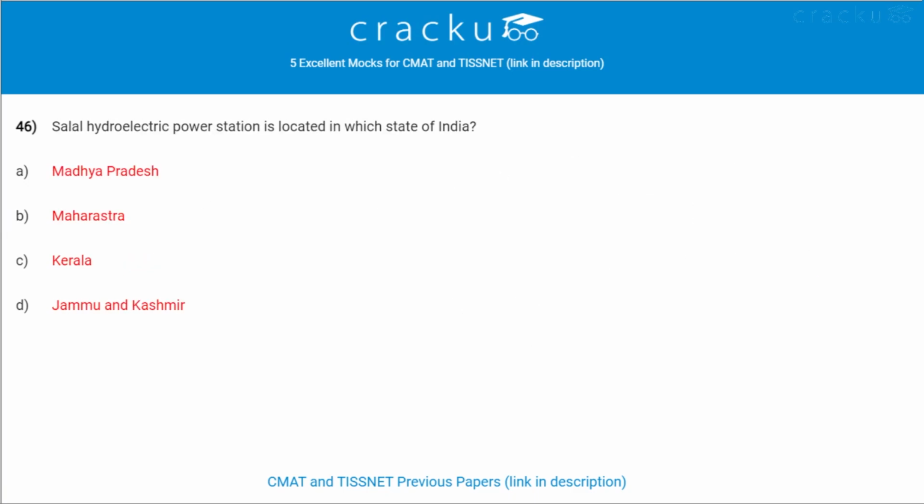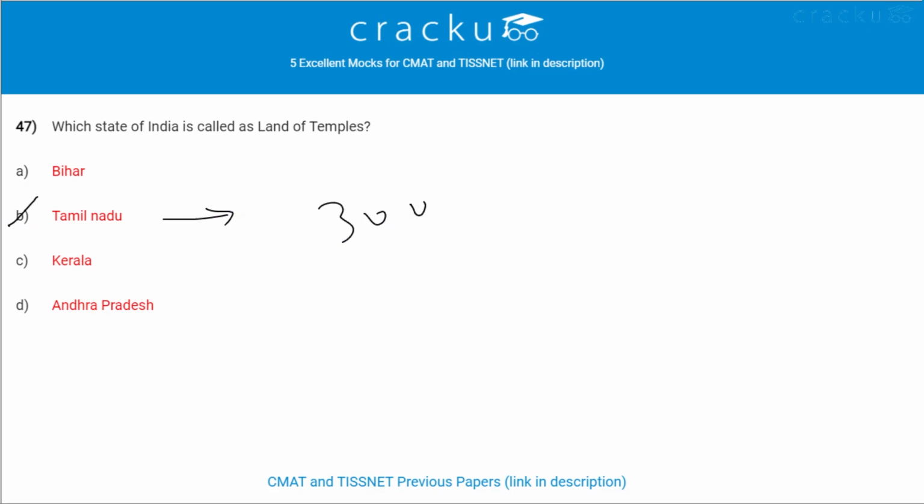Next question. Salal Hydroelectric Power Station is located in which state of India? It is located in Jammu Kashmir state of India on Chenab river. Next question. Which state of India is called as land of temples? Tamil Nadu is called as land of temples. It has more than 30,000 temples with different style of construction belonging to different dynasties.